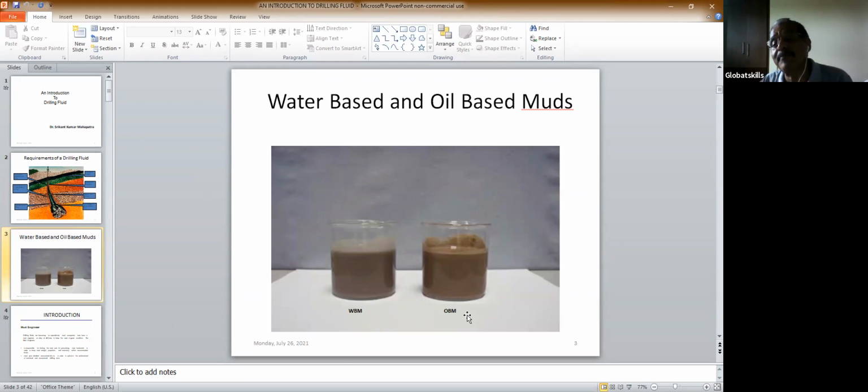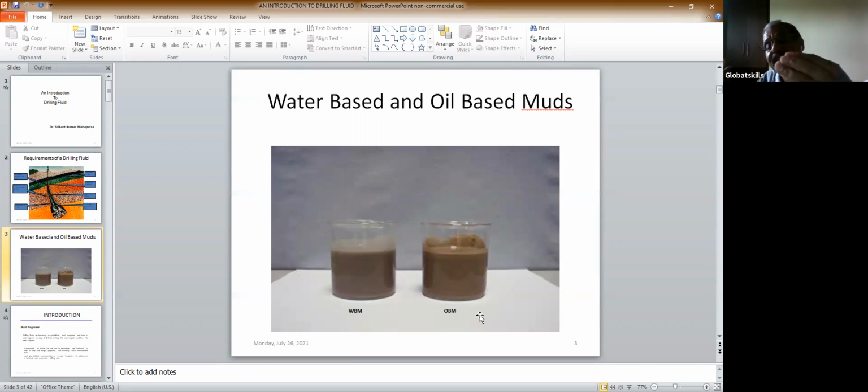What is water-based mud? That means the main phase is water. While preparing water-based mud, you take water, then add other chemicals and products into it to prepare such a fluid. In an OBM, the main phase is the oil, not water. Earlier, in OBM, they used crude oil or maybe diesel oil, but now they have started using some synthetic oil, so they are using the term SBM also.